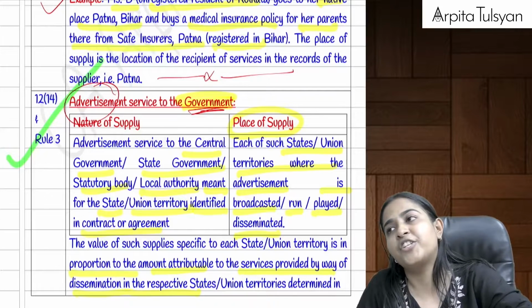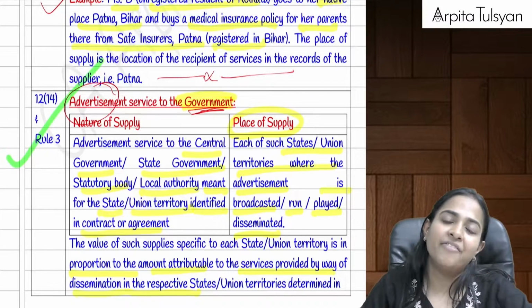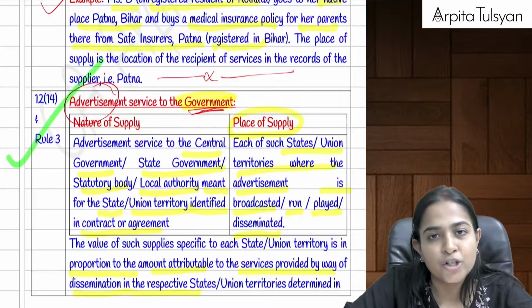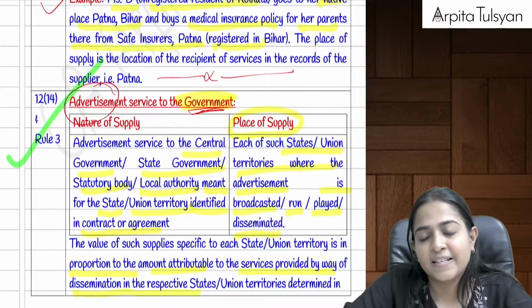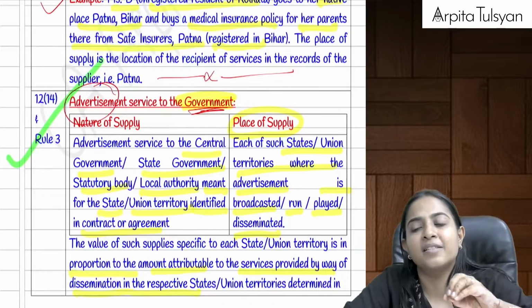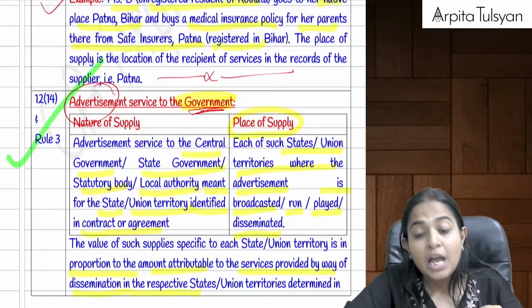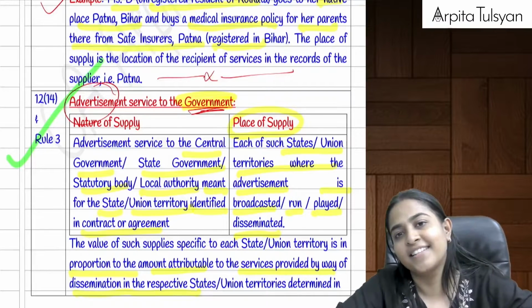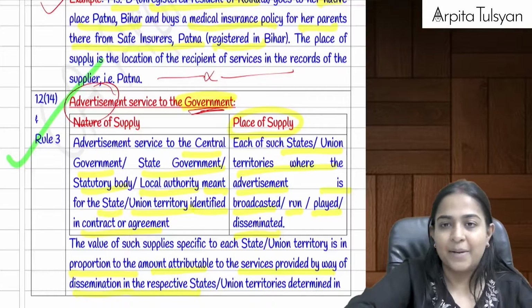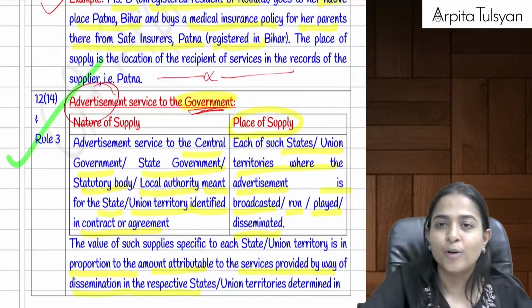So just go and check the contract or the agreement, and divide the value of service in proportion to the value prescribed in the agreement. Meaning if the agreement says 20% is for Maharashtra, 20% is for Gujarat, just divide it accordingly. But the problem arises if nothing is written in the contract or the agreement. For that we will have to refer to rule number 3.